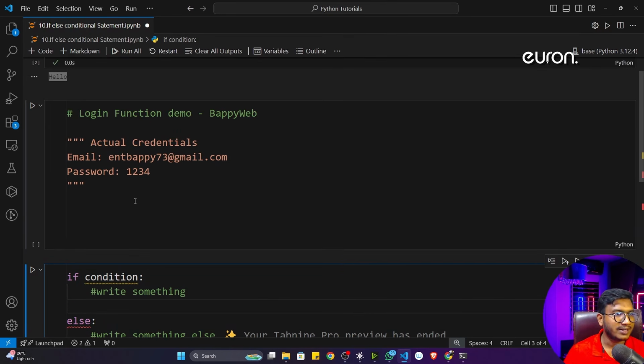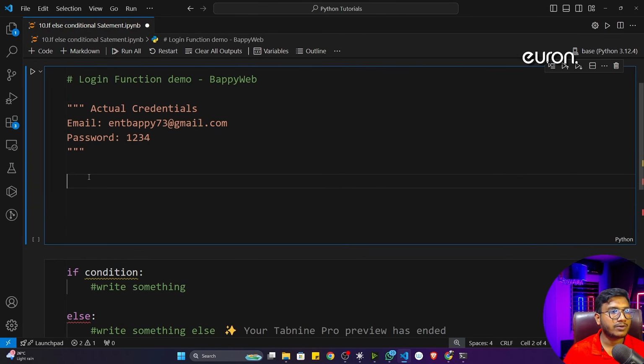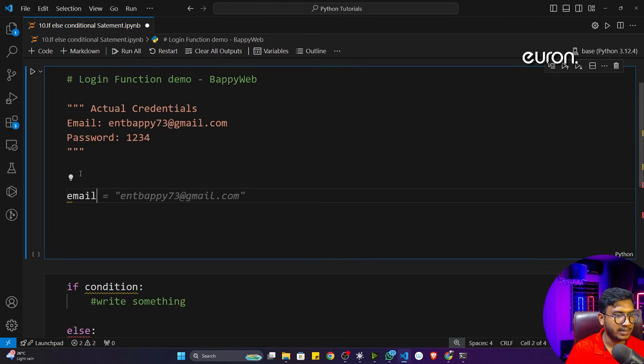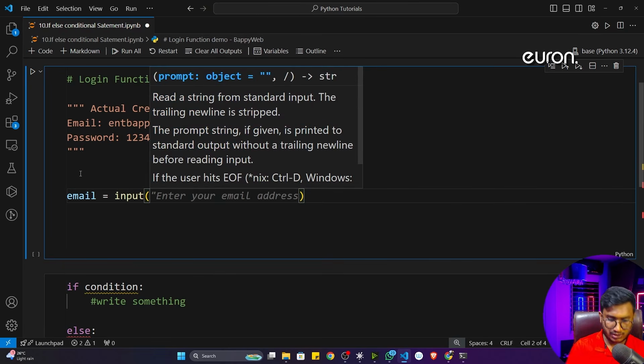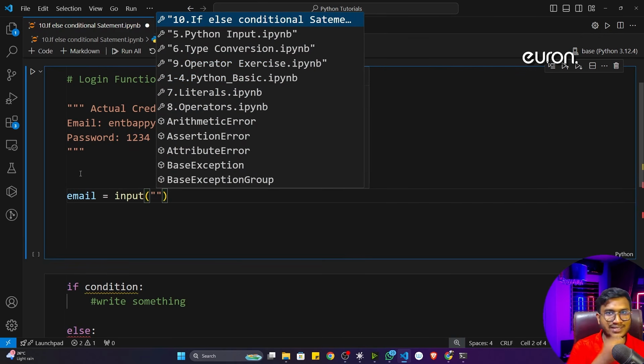Now let's see this particular demo. First, as I already told you, I have to take input like email and password from the user. I think you know how to take the input. So first let me create a variable called email. Email is equal to the input from the user, and this input should be in string format, because email can be any kind of string data.